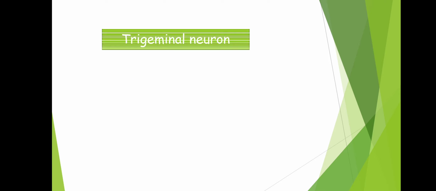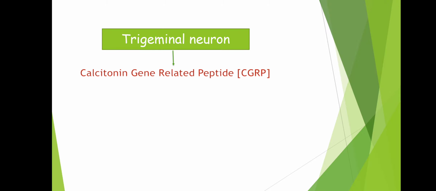Now we have got trigeminal neuron. From this trigeminal neuron, a peptide neurotransmitter is released, which is calcitonin gene related peptide, CGRP. It is a peptide neurotransmitter which is released from trigeminal neuron. And what is the action of this CGRP?